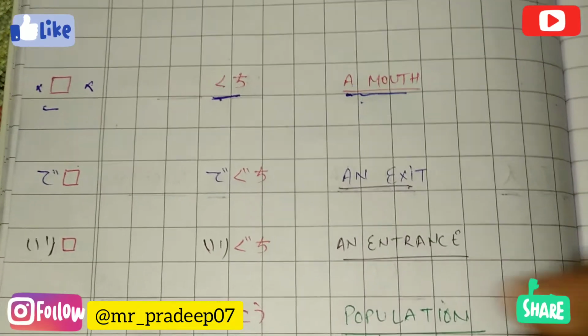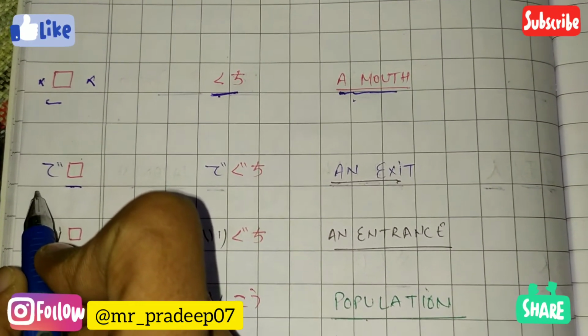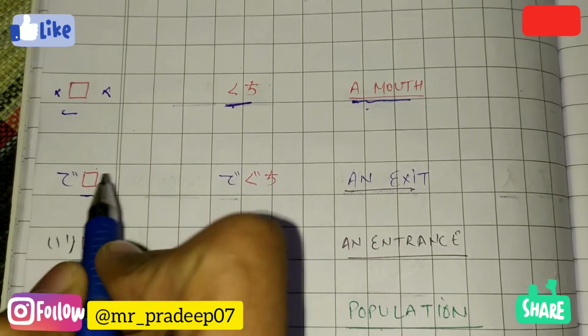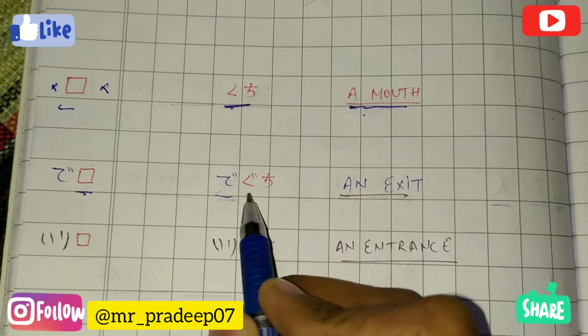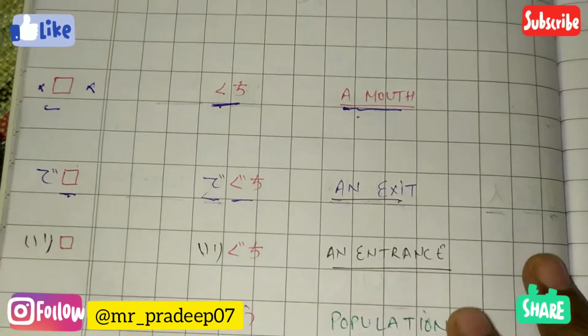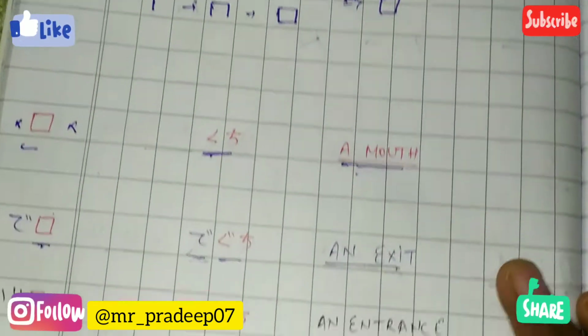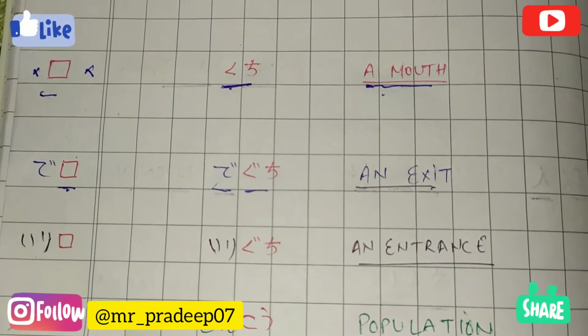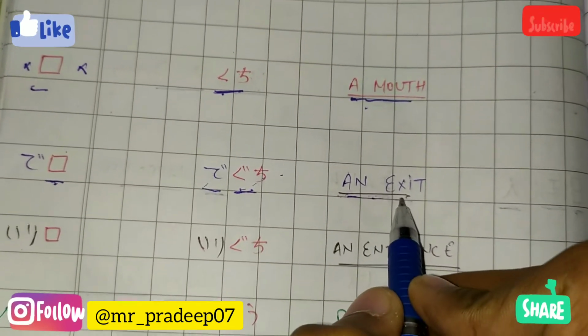Next, here also we have used it as a suffix, but we have written de before this kanji. It would be called deguchi. As I told you, this will be used as a suffix only. Deguchi means an exit.